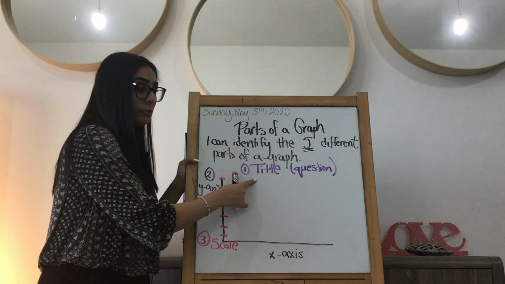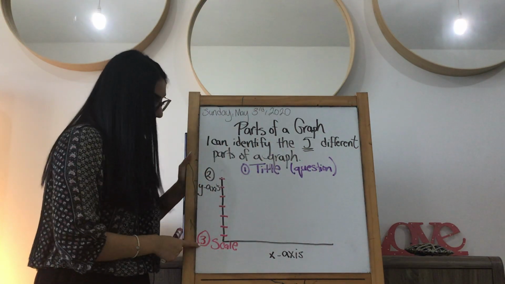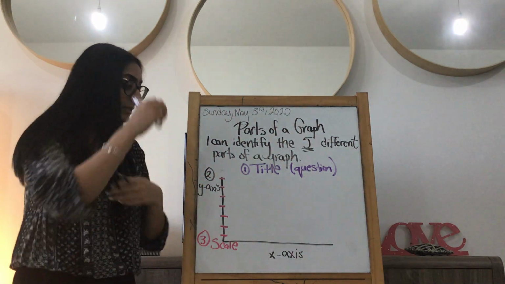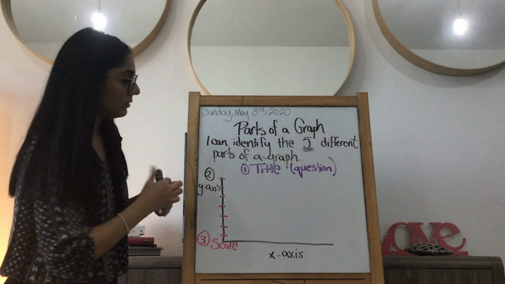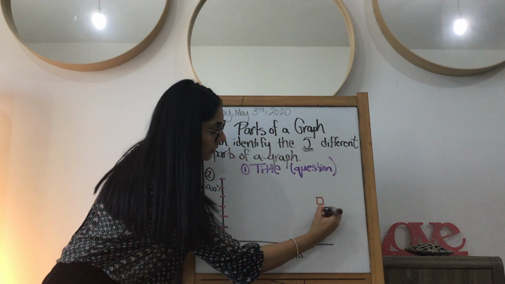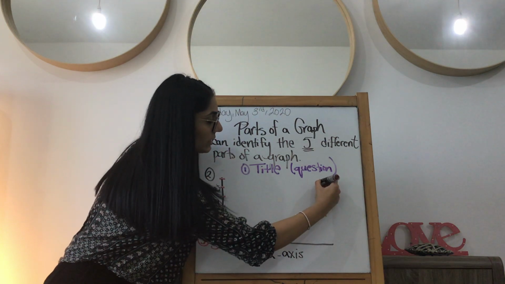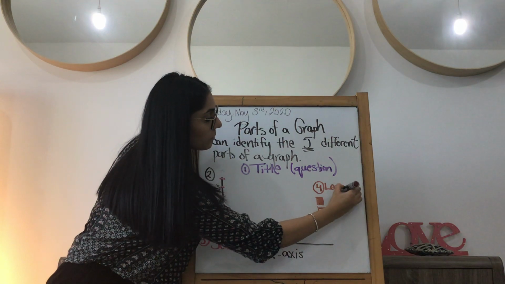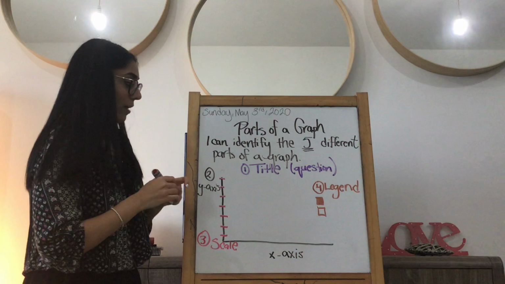So we've got our title, which is always your question. Number 2 is your x and y axes. Number 3 is you always have a scale, and again, like I said, I'll do an example in a few moments. Number 4 is you always have, and I'll just draw something here, and maybe one was colored in, a legend. I think most of you will remember that from grade 4. A legend, that's the 4th element of a graph.